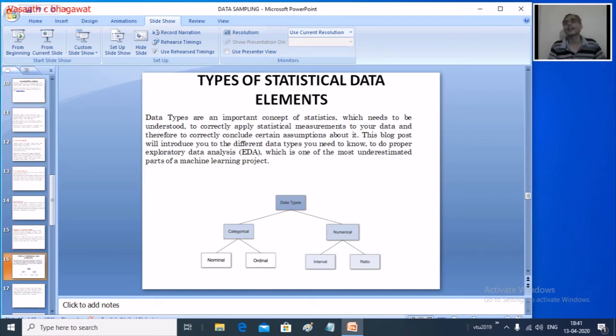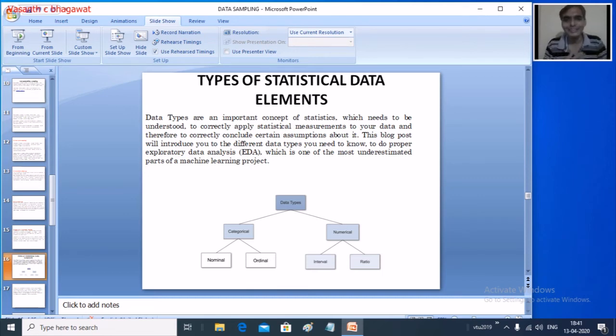Let us say that you want to collect the data. We'll go into it one by one, and we'll come back to this diagram later. Now when you are going to collect data, generally we'll collect data which has some numbers, and sometimes we'll have data which is not numbers, not numeric. So we can call it numeric data or non-numeric data.